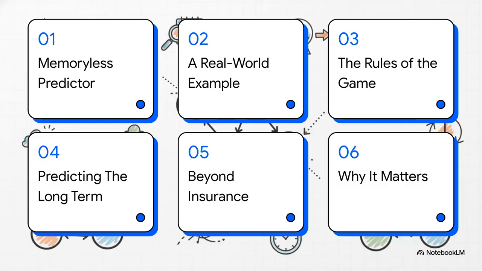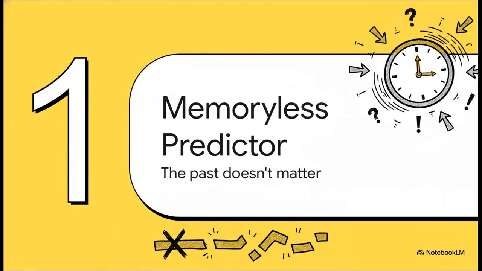So here's our game plan. First, we'll tackle that core concept, the memoryless predictor. Then we'll see how it works in the real world with car insurance. After that, we'll lay out the rules of the game and see how this tool lets us predict things way into the future. And finally, we'll look at where else this stuff shows up and wrap it all up with why it matters.